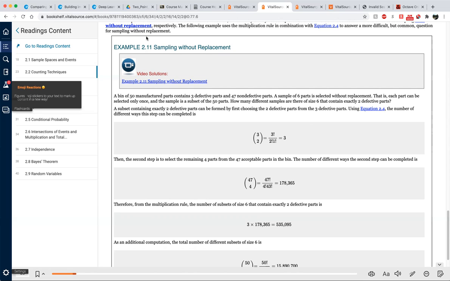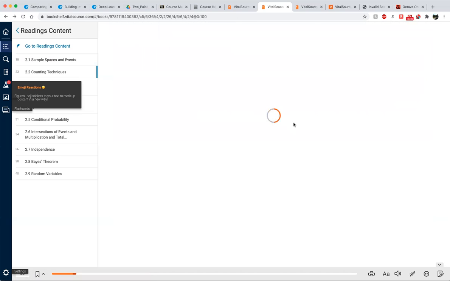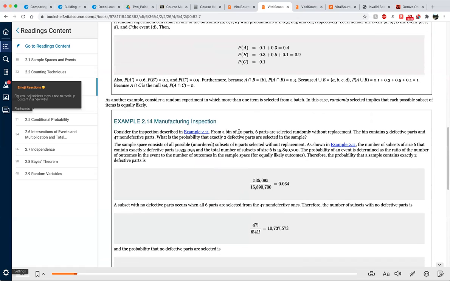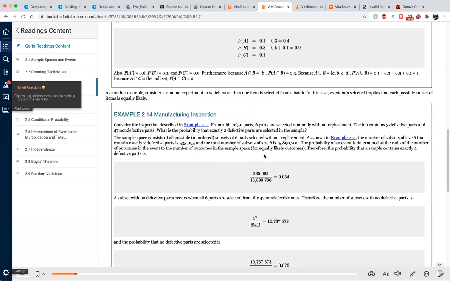Okay, so now back to the problem. From the bin of 50 parts, 6 parts are selected randomly without replacement. The bin contains 3 defective parts and 47 non-defective parts. Then what is the probability that exactly 2 defective parts are selected in the sample? All right, so what are we going to do? The sample space consists of all possible unordered subsets of 6 parts selected without replacement.